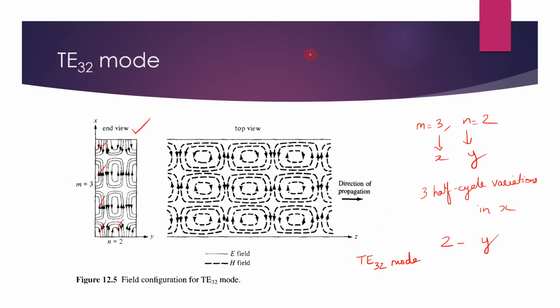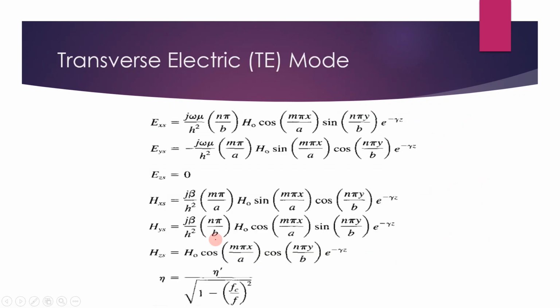Okay. So even if it is TE or TM, you write it as TEmn or TMmn mode. This is how you write the mode. Corresponding to each pair of m and n, you have a particular field pattern or mode. And with this, by applying boundary conditions, the derivation I have already shared in the PDF. You can just learn the derivation. And these are the final field equations you are getting corresponding to TE mode. The field equations for TE and TM will vary. You have to compare and learn. These are the equations corresponding to TE mode.